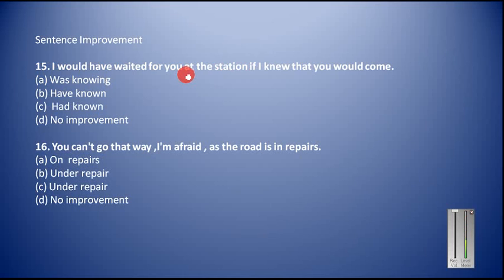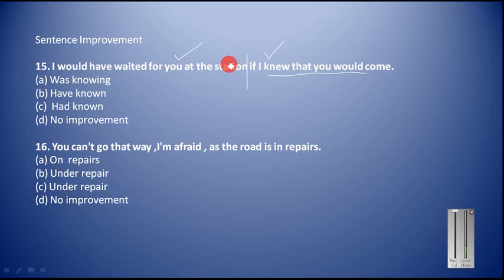Okay. So in this kind of sentence, you can divide the sentence into two parts. This is the conditional part which is started by "if," and this is the result part. This whole part is the conditional part, and this part is known as the result part.